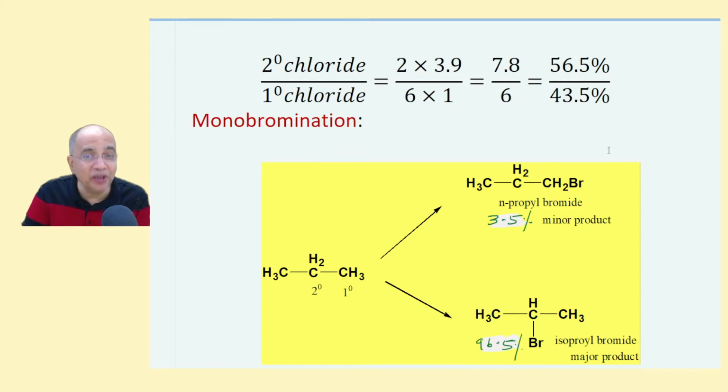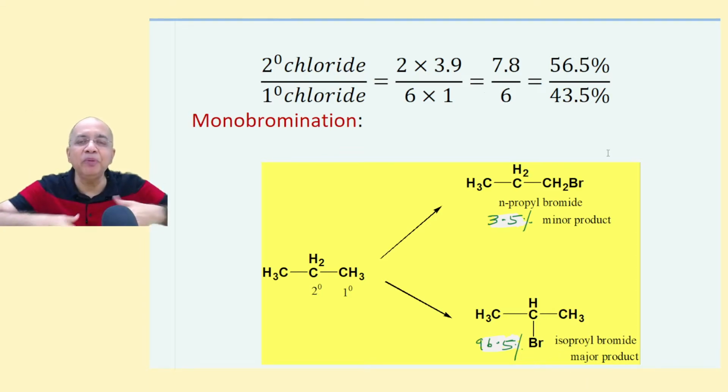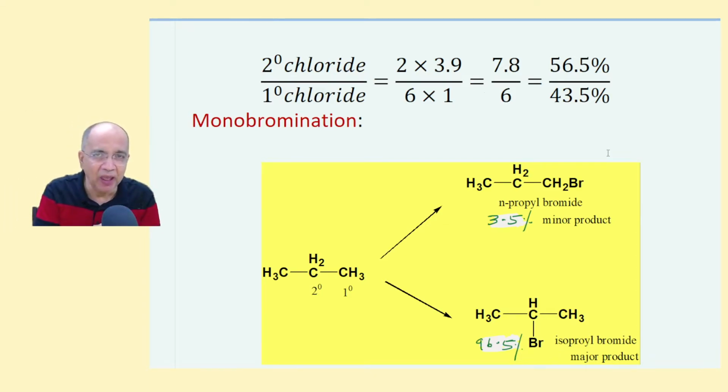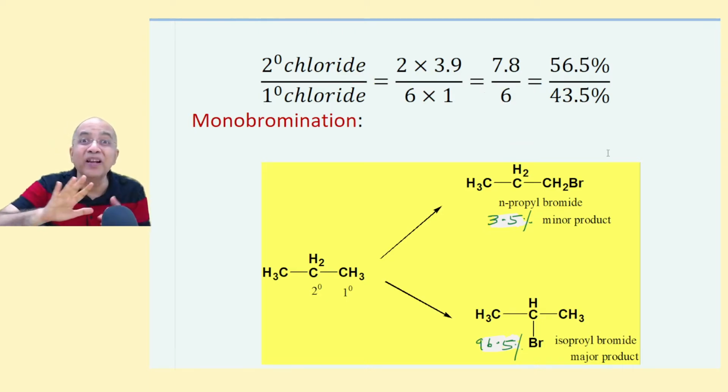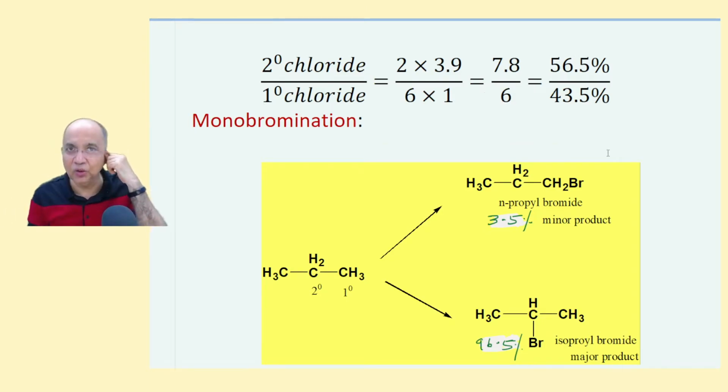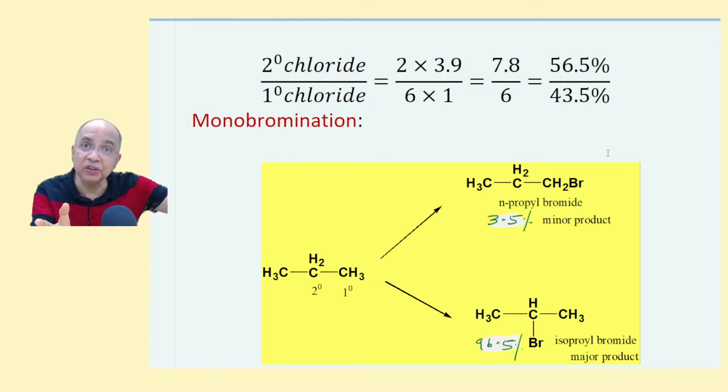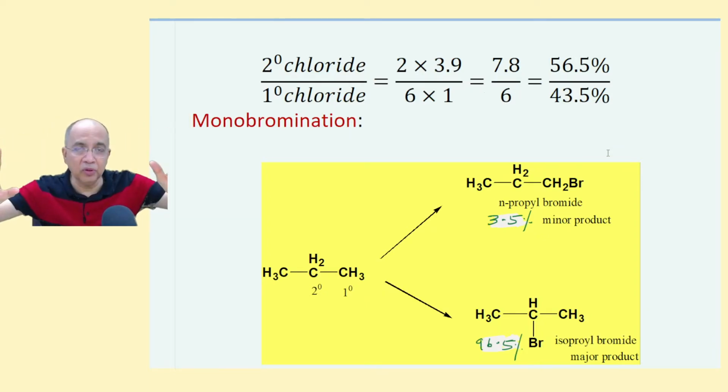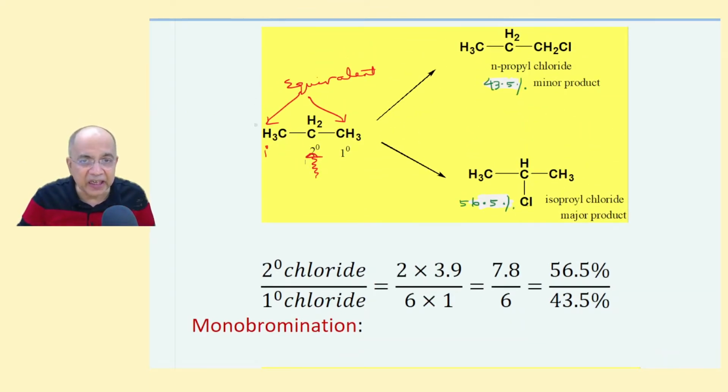But coming to bromination, this scenario will completely change. You know the proverb that you have been told by your teachers in the lower class, and your parents also: slow and steady wins the race. Look what happened to chlorination. It is not only uncontrollable, giving poly, di, tri, tetra, but even in mono you are getting two products in quite appreciable yield.